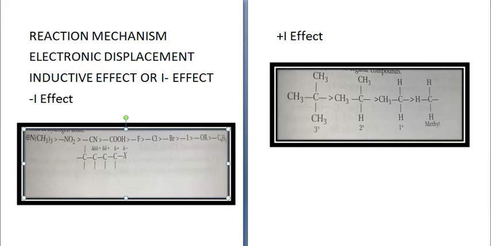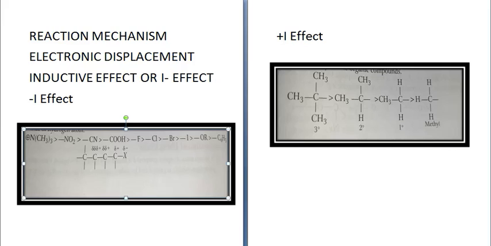First is inductive effect, which is also called the I effect. The shifting of sigma electrons towards an electronegative atom or group causing permanent polarity in the molecule is called inductive effect. Now, a sigma bond is the single bond. Pi bonds form due to lateral overlapping, so they are the double and triple bonds. A double bond contains one sigma and one pi, and a triple bond contains one sigma and two pi. All sigma and pi bonds you will be studying in detail in the chapter chemical bonding.